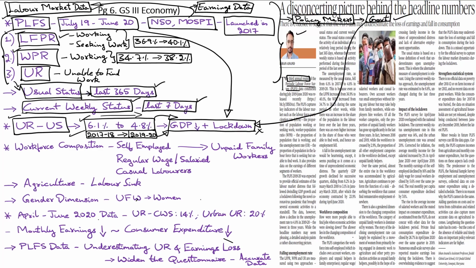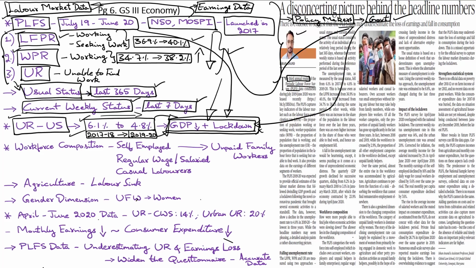In other words, while there was an increase in the share of the population in the labor force as measured over the last 3 years, there was an even higher increase in the share of those who were actually able to find work, and hence the unemployment rate fell during this period. While this is definitely a positive sign and definitely a measure of success for government policies, it fails to take into account the category-wise impact on laborers and workers during the period when GDP was consistently declining followed by the sudden disruption to economic activities caused by the lockdown.